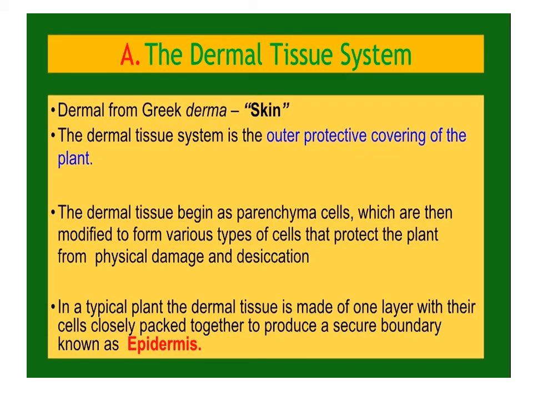Dermal tissue system. Dermal, from the Greek derma, means skin. The dermal tissue system is the outer protective covering of the plant. The dermal tissue begins as parenchyma cells, which are then modified to form various types of cells that protect the plant from physical damage and desiccation. In a typical plant, the dermal tissue is made up of one layer with cells closely packed together to produce a secure boundary known as epidermis.